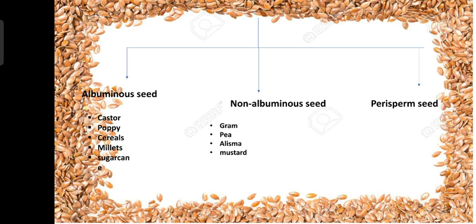We have the third category called the perisperm seed. So what are perisperm seeds? These perisperm seeds do not have the endosperm, but they have a small part of the nucellus that acts as a nutritive tissue, and this can be called the perisperm. The best examples are the black pepper and the beet.